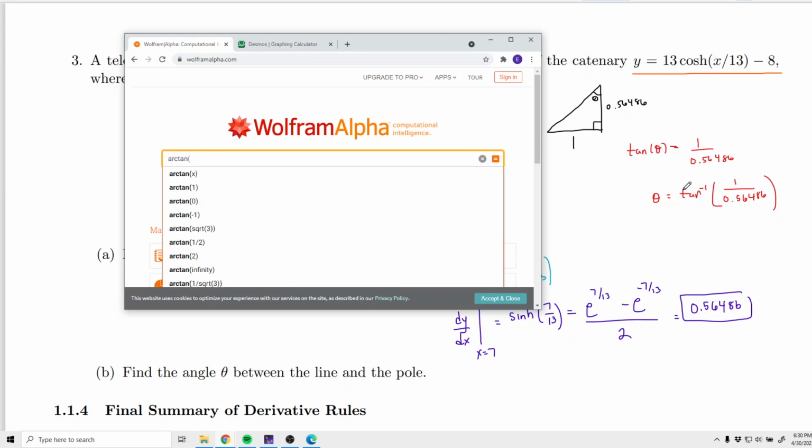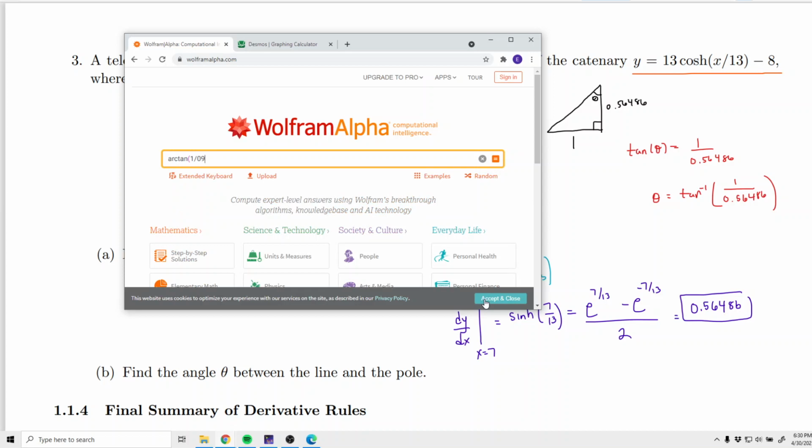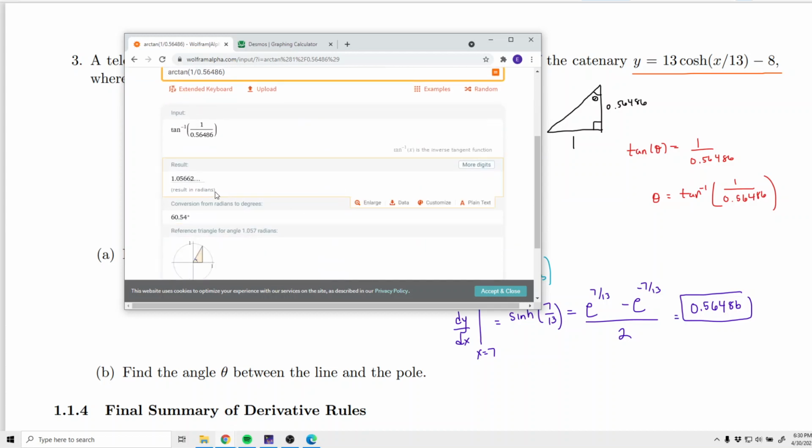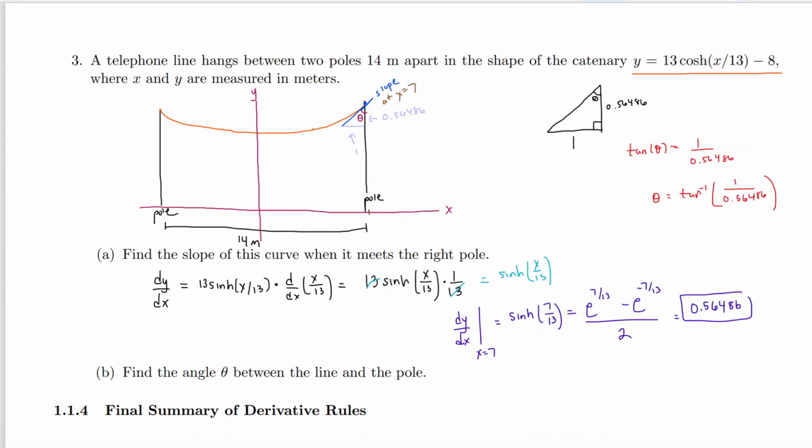Well, I always write arctan in this calculator, or arc whatever trig function it is, but you can write tan to the negative 1 power as well. We have 1 divided by 0.56486. And one thing Wolfram Alpha always does when you initially type it in, it's in radians. So if you want degrees, you'll either have to convert the answer in radians or see what it writes in degrees. It doesn't always convert it, but this one converted for us. So theta is 60.54 degrees. And that would actually be the answer.